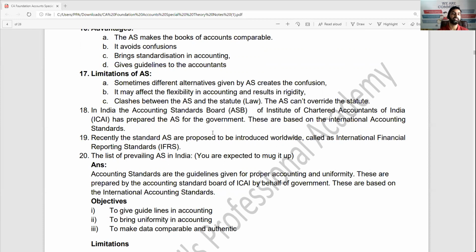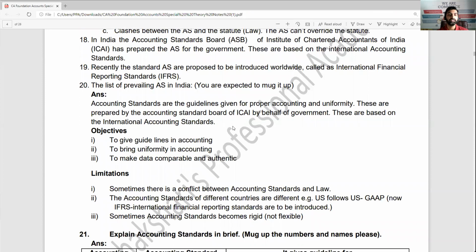The list of prevailing AS is given and you are expected to mug it up. Simply you have to mug it up. We have no option for it. So these are the guidelines given.